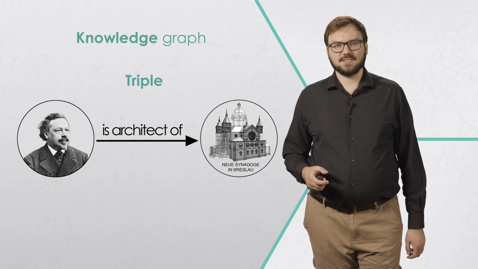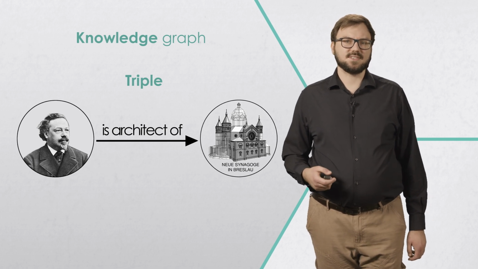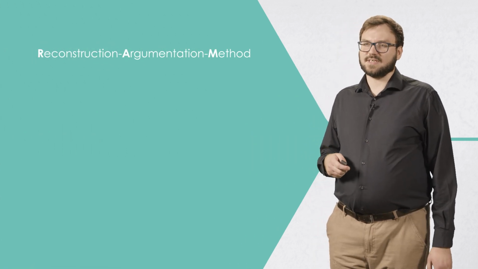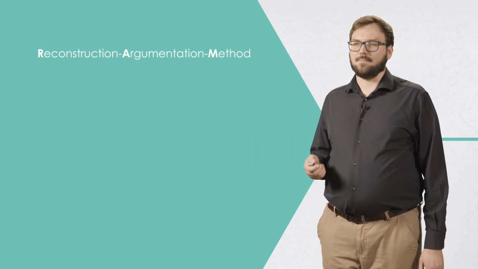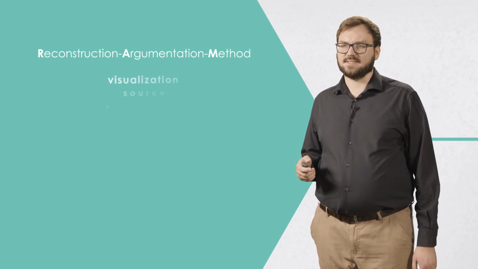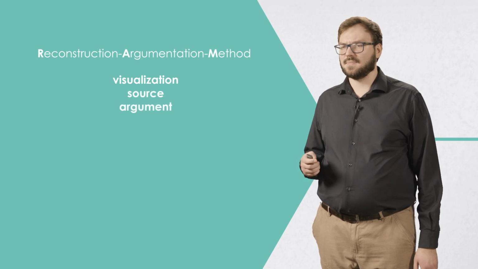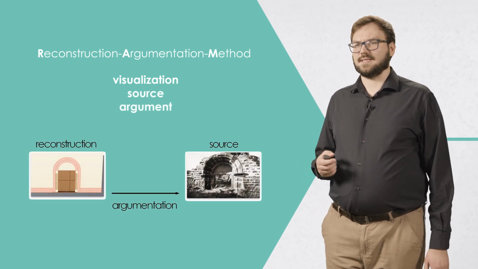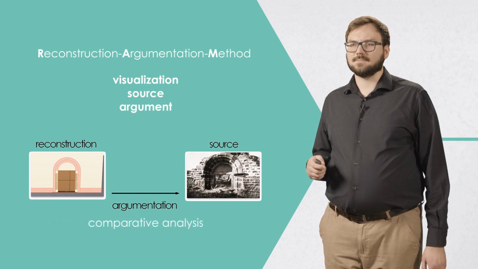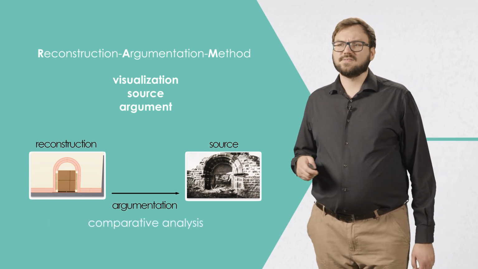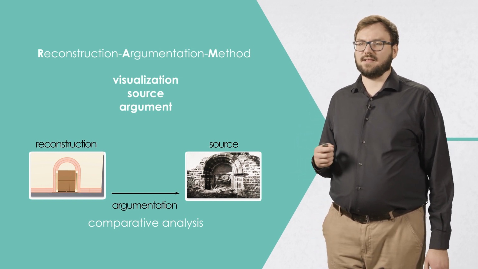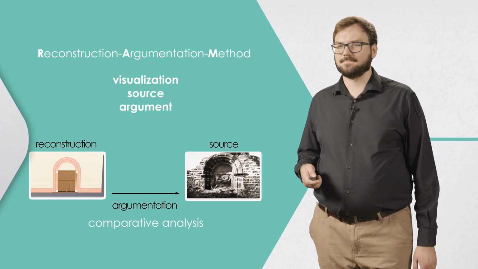This structured representation of knowledge is used to store data in computer science in relational databases. The triple is also used in the reconstruction argumentation method known as RAM. In this context, the triple is defined as a visual combination of the visualization, source, and argument. By combining the reconstruction's visualization with the source material, it is possible to conduct a quick comparative analysis to preserve historical rigor. Textual argumentation supplements the triple by justifying the decisions and clarifying inaccuracies or uncertainties.